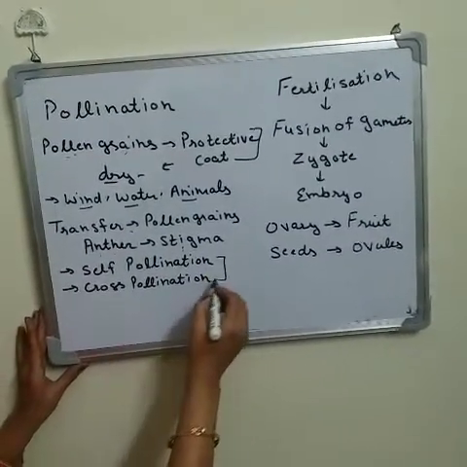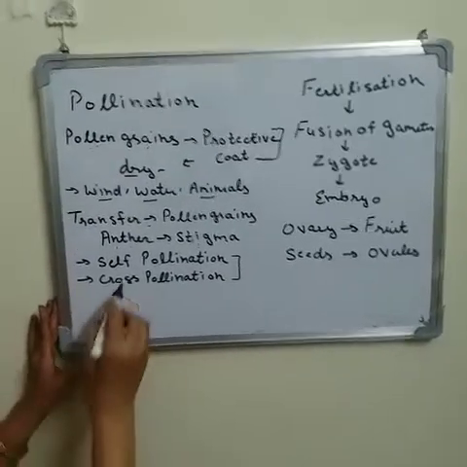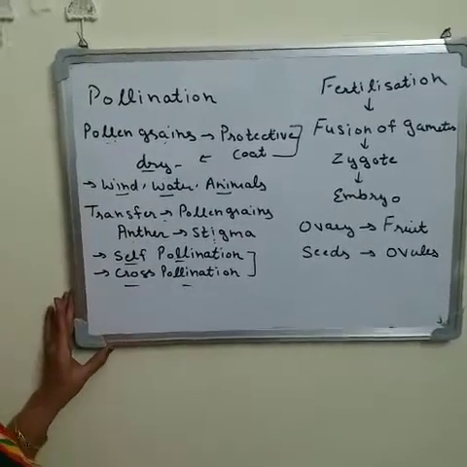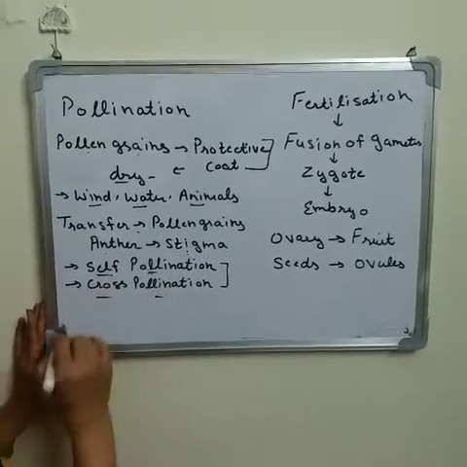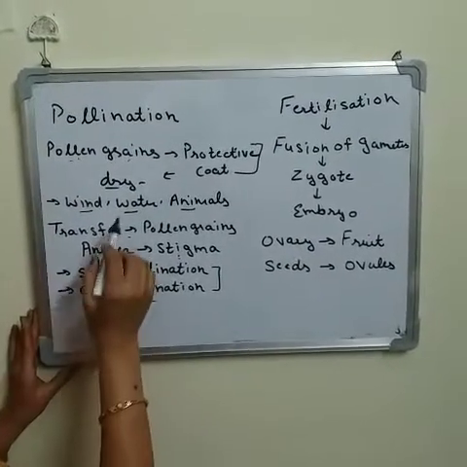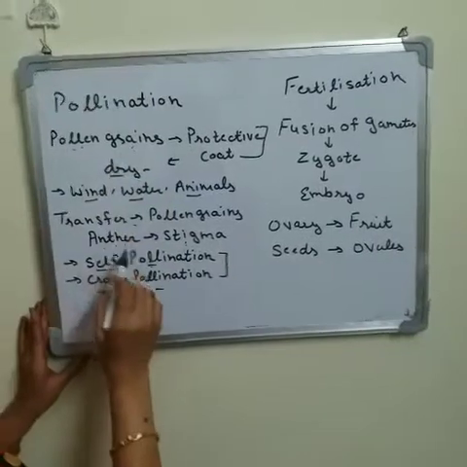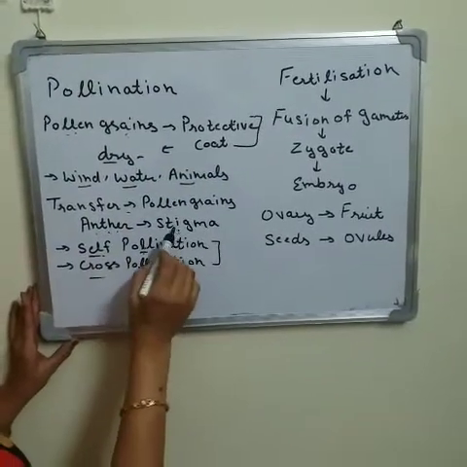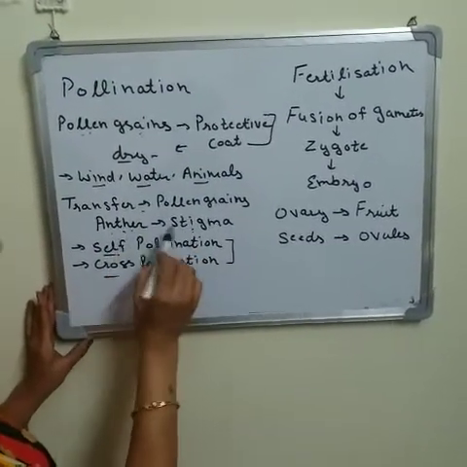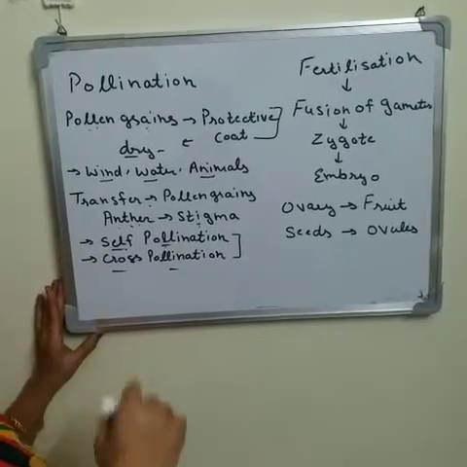Pollination is of two types: self-pollination and cross-pollination. Self-pollination means the pollen grains move from the anther to the stigma of the same plant.